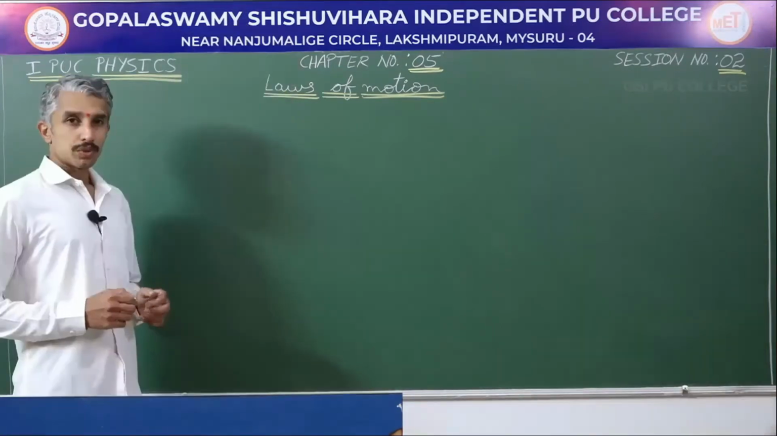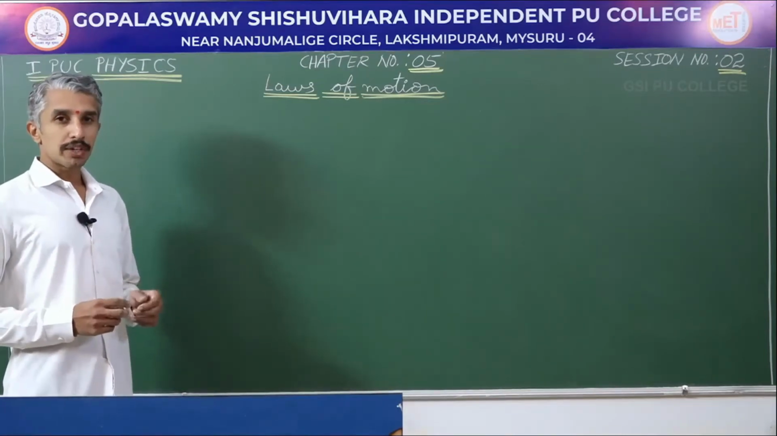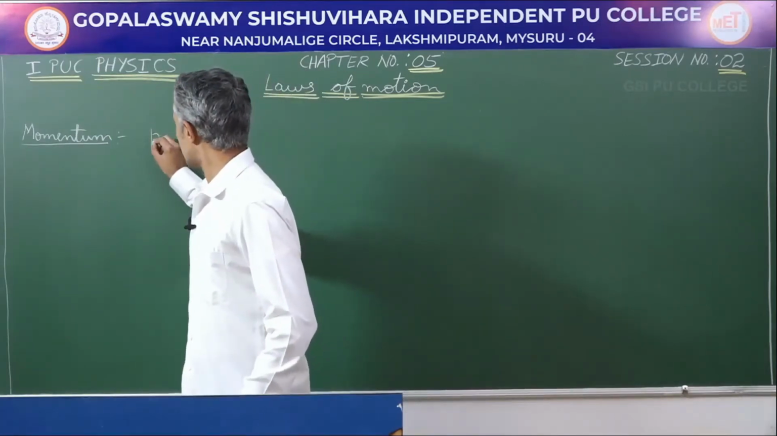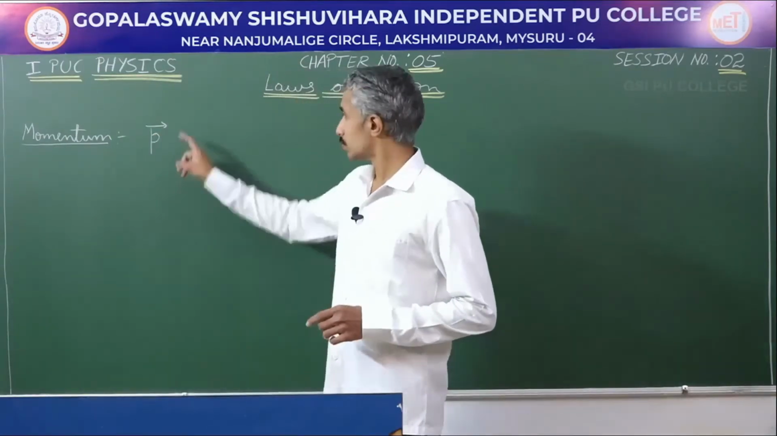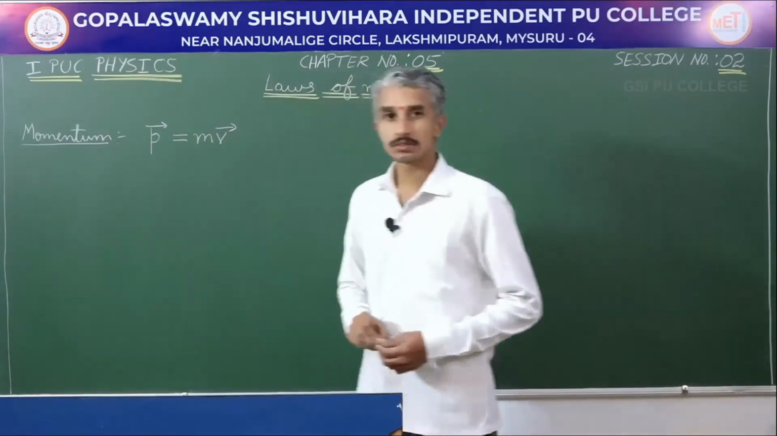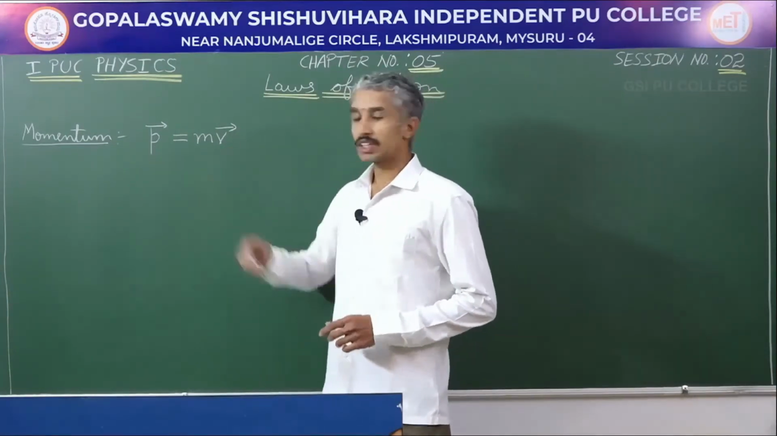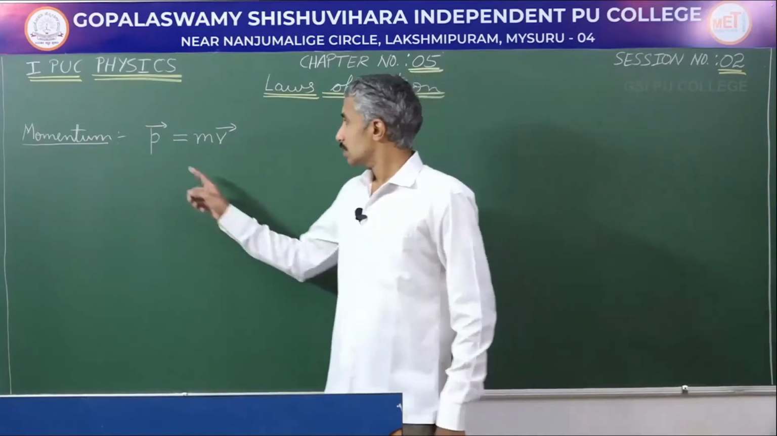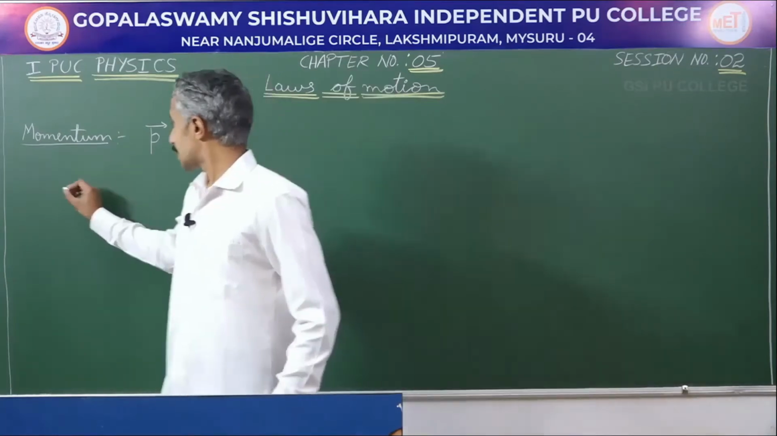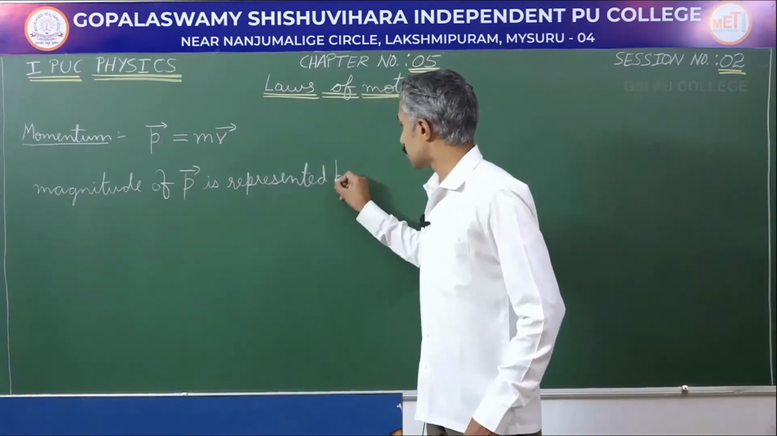Let us begin. Before learning the law of conservation of momentum, we will look into some mathematics related to momentum and change in momentum. Momentum is a vector quantity. You represent it by small p with a vector notation, and it is mass into velocity. Here velocity is a vector, therefore momentum is also a vector. So momentum has both magnitude and direction. In terms of magnitude, the magnitude of P is represented by